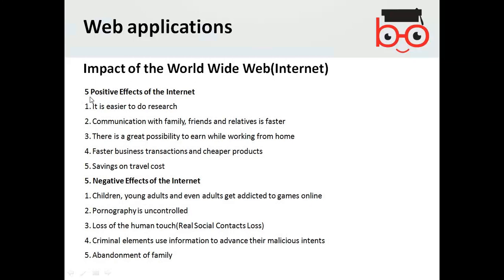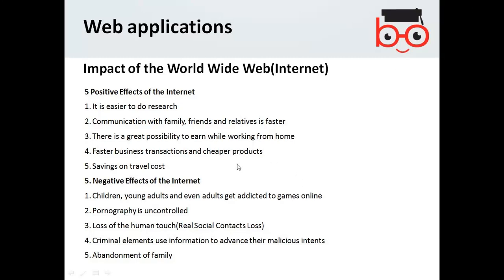There are certain positive effects of the internet. One is it is easier to do research. Communication with family, friends, and relatives is faster using the internet. There is a great possibility to earn while working from home. It helps you working from home regarding any office work or any kind of earning. Faster business transactions and cheaper products. Obviously, you do business online. Nowadays, everything is purchased online, and you get cheaper products online.